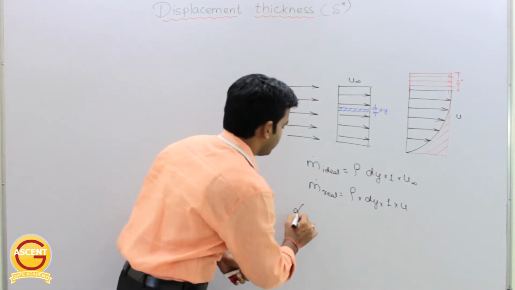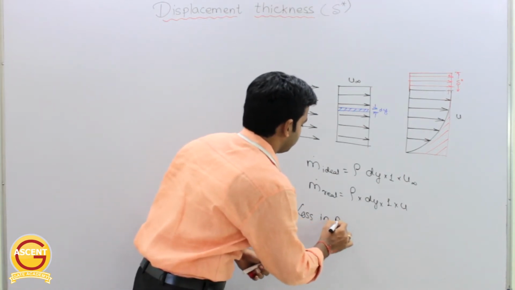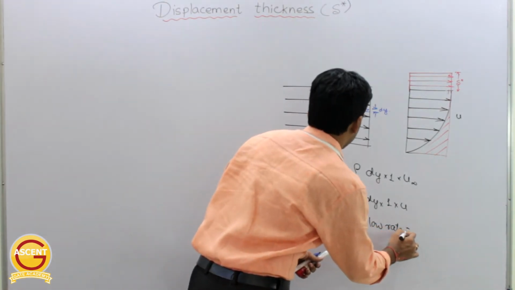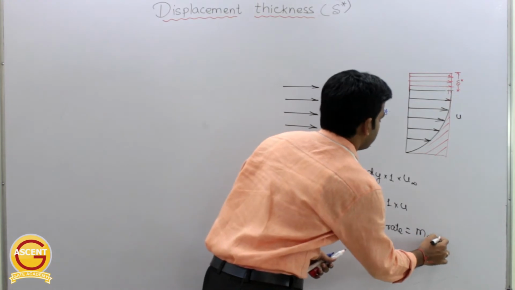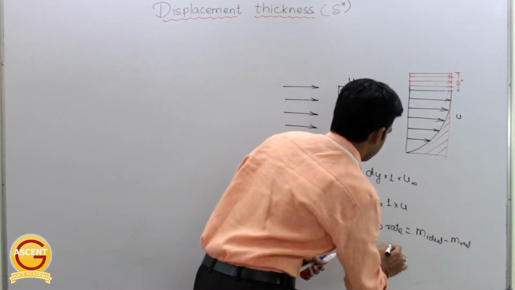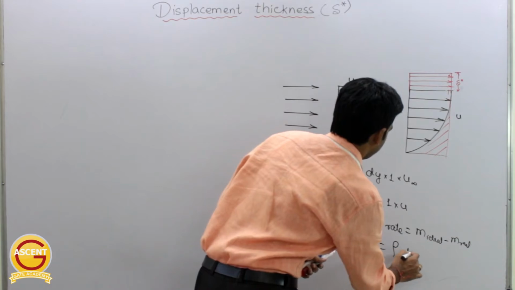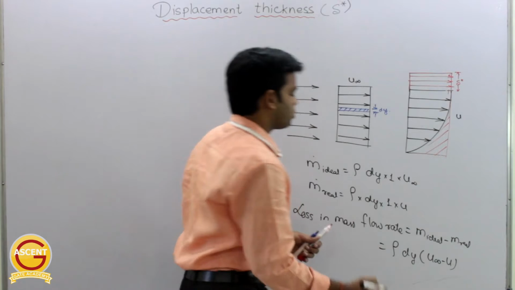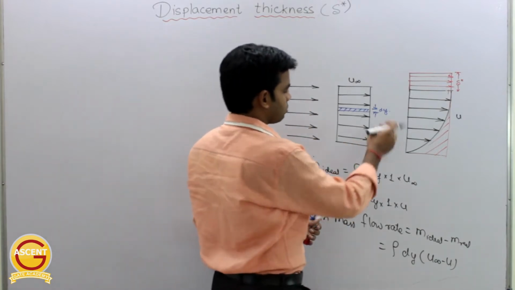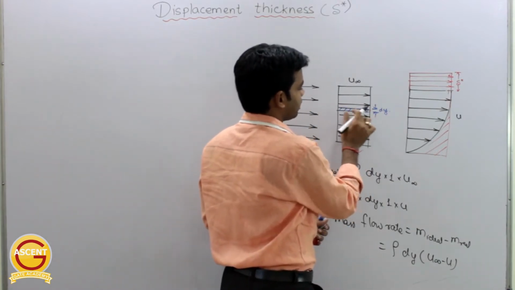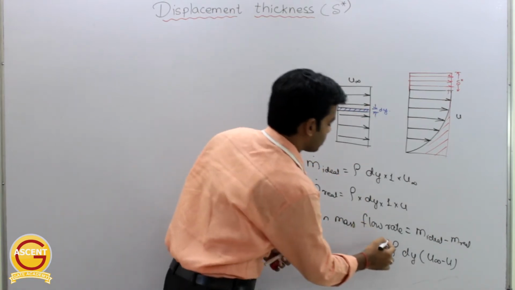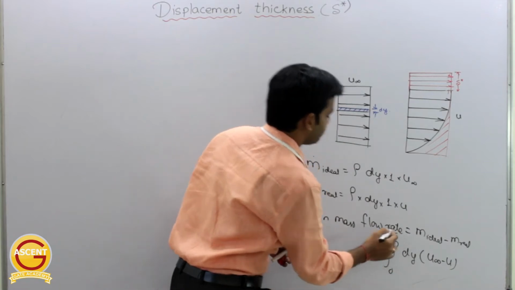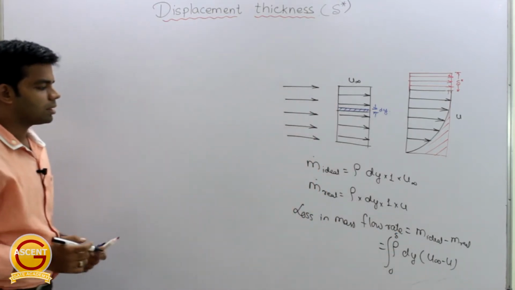So loss in mass flow rate is equal to m ideal minus m real. So this will be equal to rho into dy into u infinity minus u, and of course this u is variable. Okay, so we are taking it for a small strip. This has to be integrated from 0 to del, where del is the boundary layer thickness.